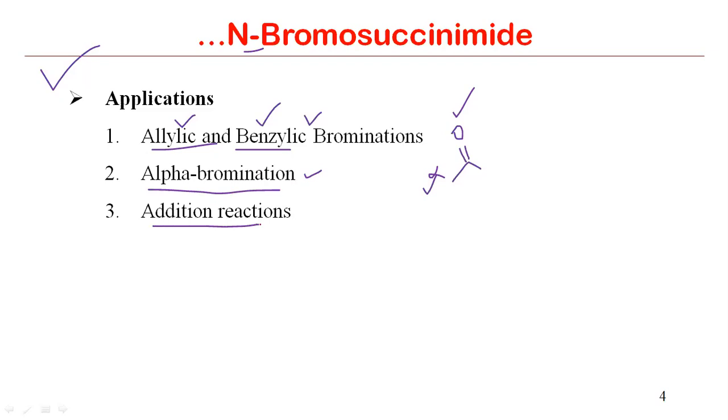And the last application is addition reaction of alkene. To be more specific, addition reaction of alkene using this reagent. Then we can obtain either trans dibromo compound, or if we are doing addition reaction in the presence of water, then we can add OH and Br at side by side positions of the alkene.